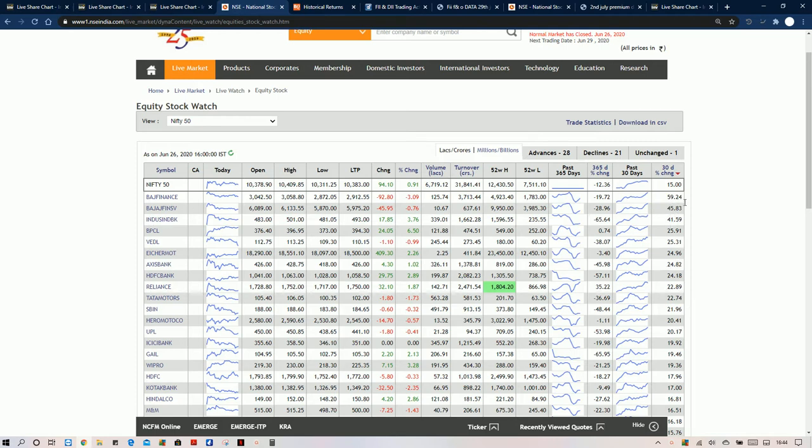Bajaj Finance was 60%. So these stocks were index managed. From these stocks index management was done, and Reliance also, single-handedly, saw a 23% upside, and because of it Nifty moved 15% in June alone.